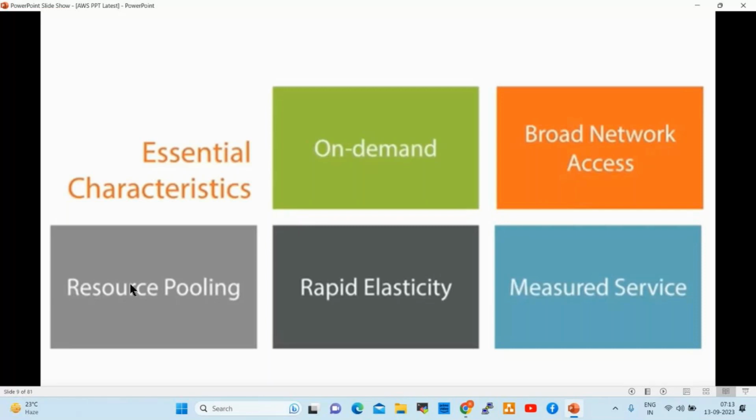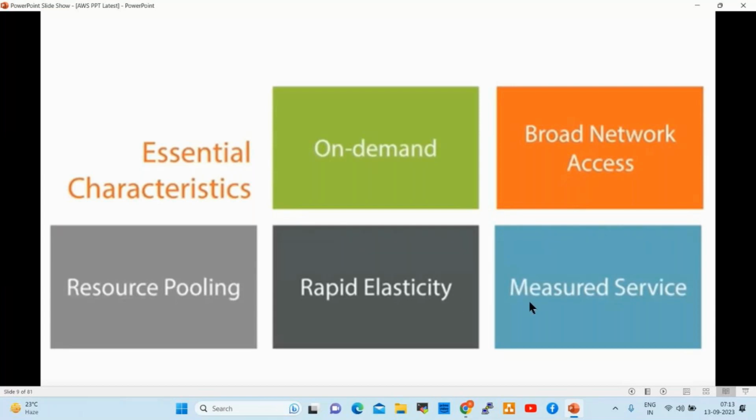Next one is resource pooling. What is resource pooling? Anyone? Resource pooling is nothing but whatever resources we are using, we can pool them and reuse them n number of times. Next one, rapid elasticity. What is rapid elasticity? For example, I am working on a server and the server is getting performance issues. On the fly, I can increase the RAM, I can increase the CPU, I can increase the storage, right? Which is nothing but rapid elasticity.